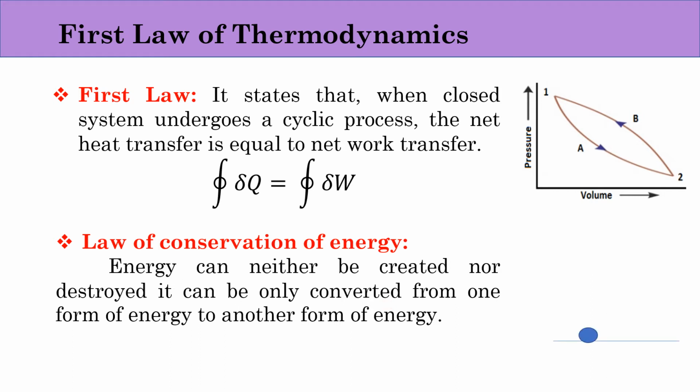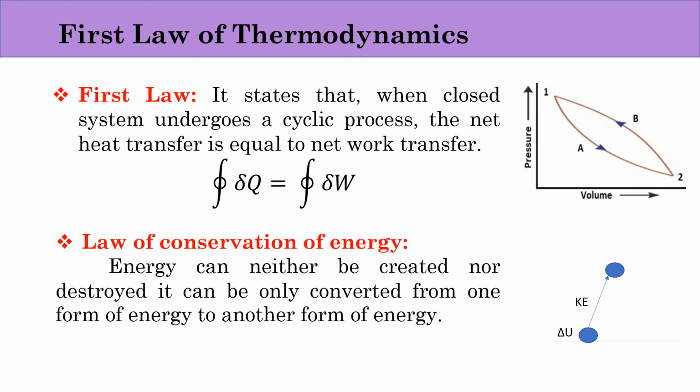For example, if I pick a stone from the ground, the stone will have some mass m and when it is on the ground it is having some internal energy. Now when I throw this stone upwards, what will happen? This internal energy will be converted into kinetic energy and it will go and stop at some point and then it will come back again due to gravity. As we know, any object if we throw in the air, it will come back on the ground.